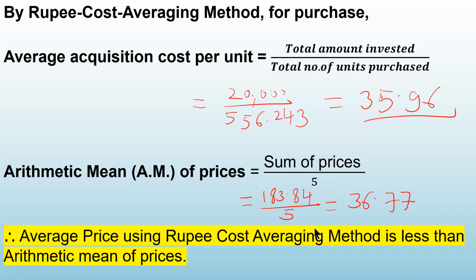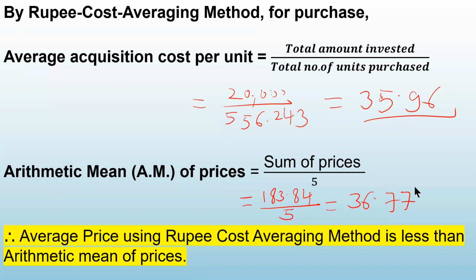Now you have to compare. So which one is more? Compare this: average acquisition cost is 35.96 and arithmetic mean is 36.77. So this is less. So always, the average price using the rupee cost averaging method is less than the arithmetic mean of prices. Remember this, okay? So this completes the second problem.